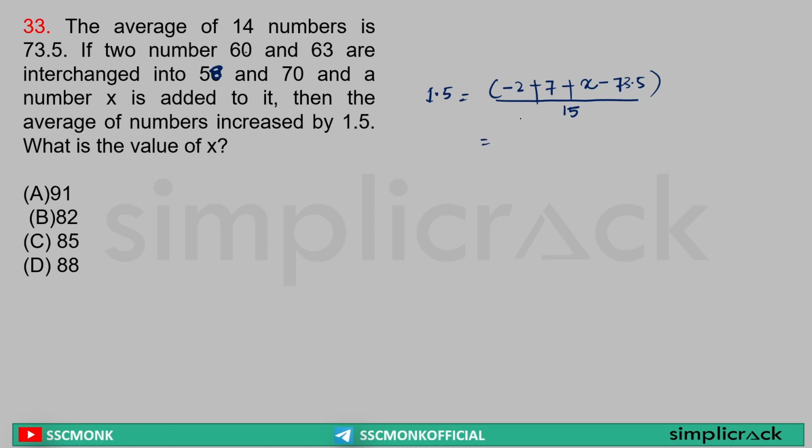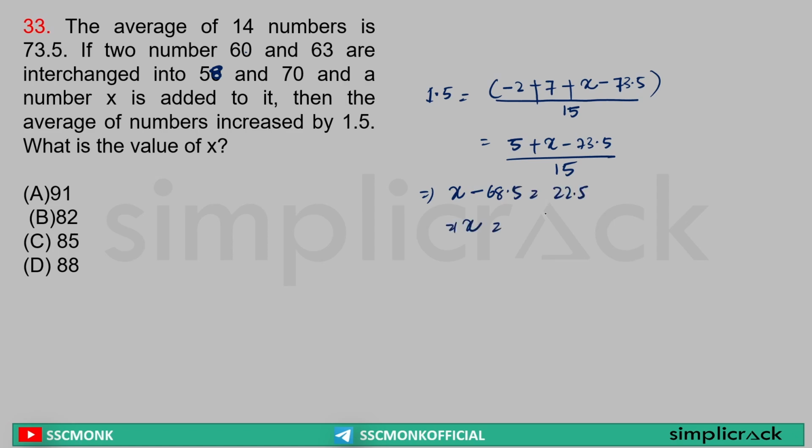Sir, this can be written as 7 minus 2 is equal to 5 plus x minus 73.5 is equal to 15 times 1.5. Yes or no? Yes. Sir, 15 into 1.5 is equal to 22.5. So x plus 5 minus 73.5 is equal to minus 68.5 is equal to 22.5.